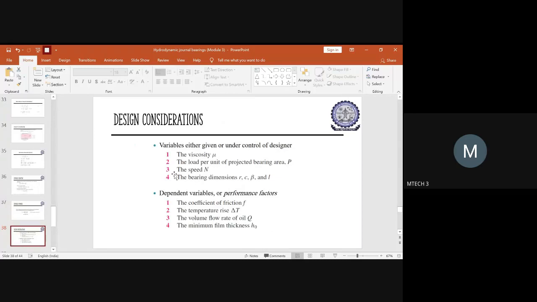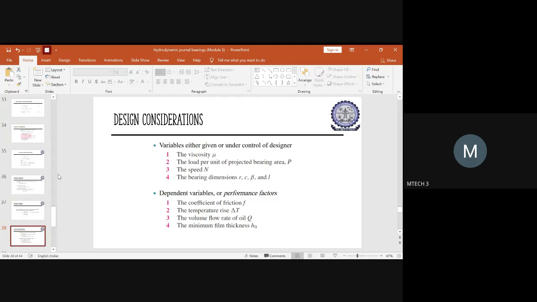Later, I have 10 more minutes, so the design considerations you have to follow. Now you know what is meant by the Petrov equation, the viscosity part, the velocity distribution, how the pressure is distributed uniformly, and how to derive a Reynolds equation, right? Apart from that, we dealt with the terminologies with respect to the nomenclature of a journal bearing, and also the classifications and applications of it, everything.